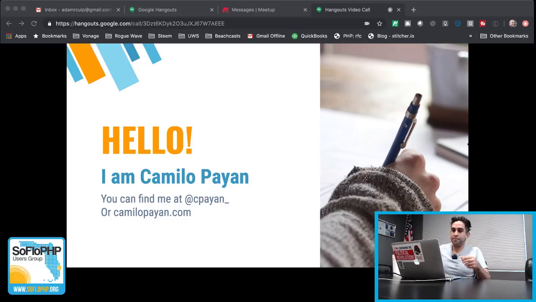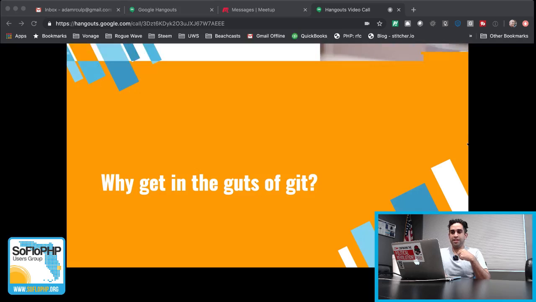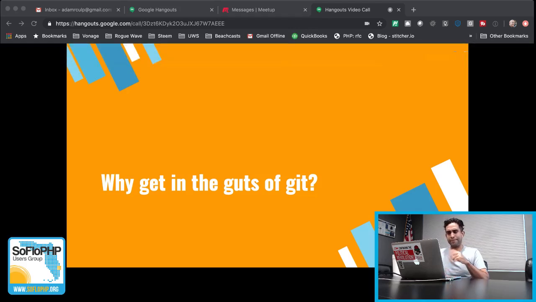But the big question with this whole talk is that we're going to be going behind the scenes in Git and creating our own Git repository from scratch. We're going to use git init. We'll make our own commits and things like that from scratch and make our own history.